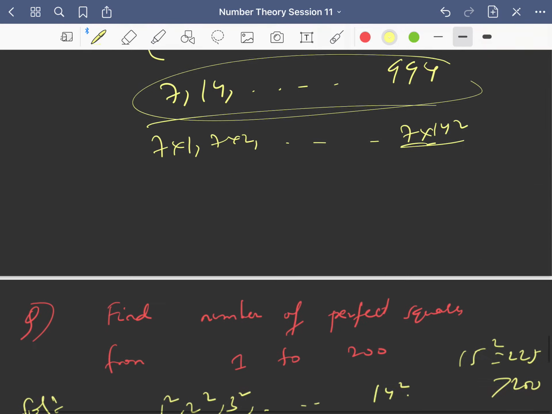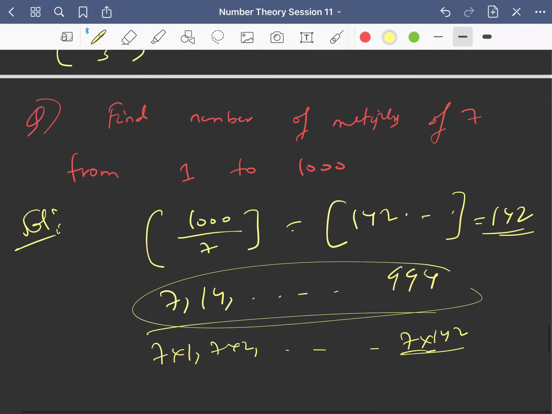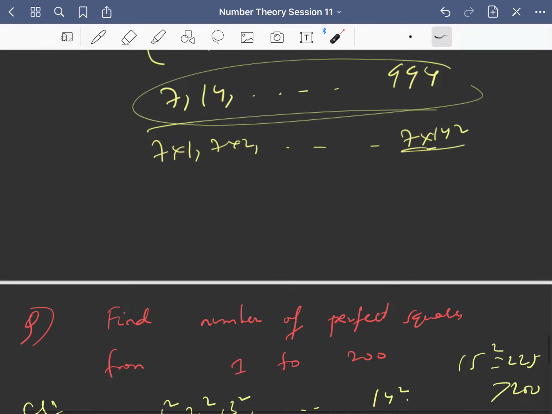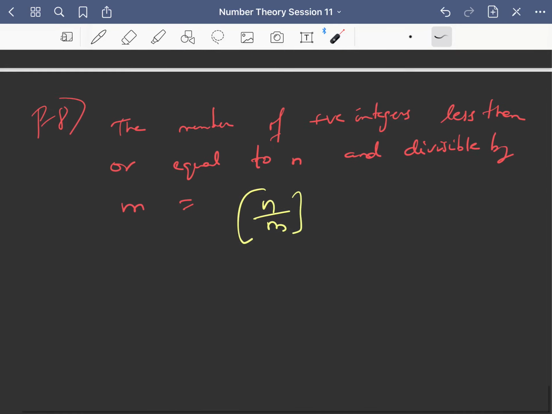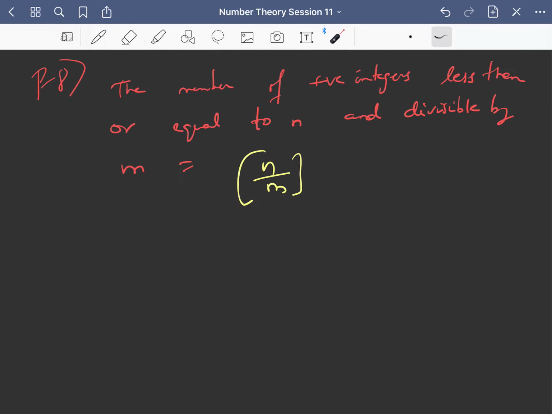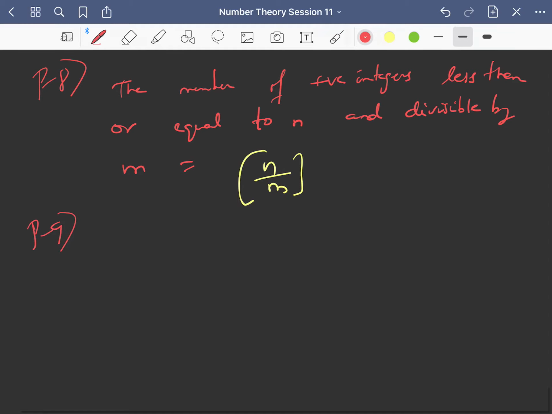Like we did greatest integer of 1000 by 7, number of positive multiples of 7 which are less than 1000. So similarly, number of positive integers which are less than or equal to n but divisible by m is greatest integer of n by m.